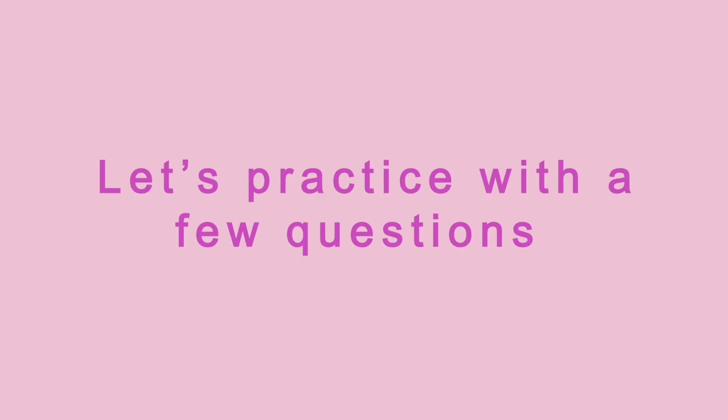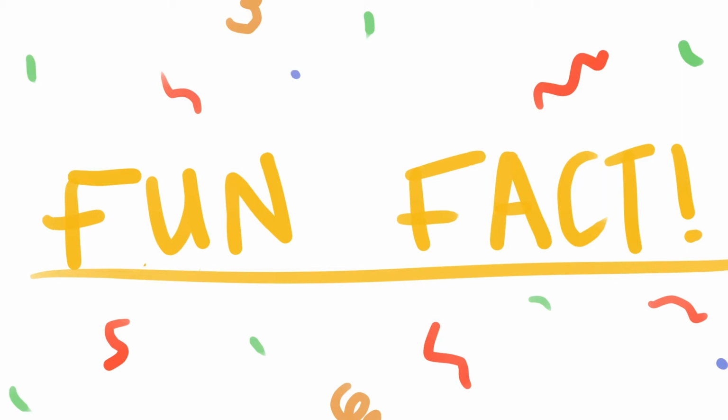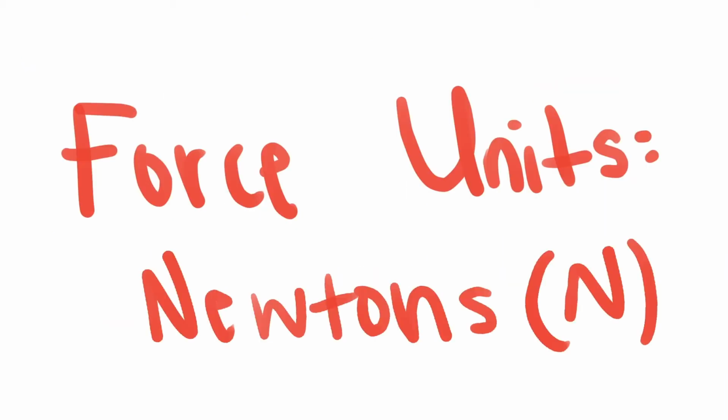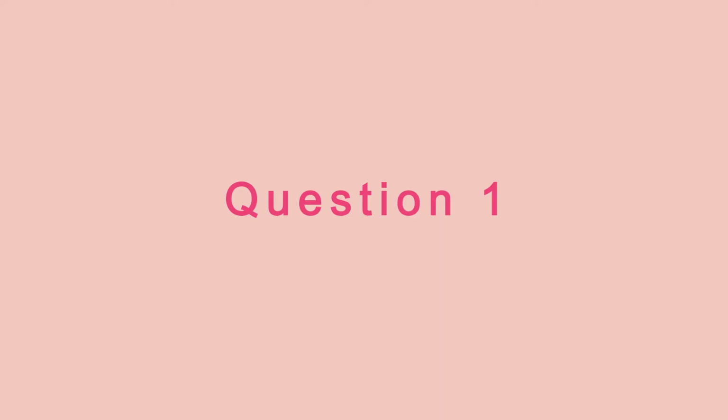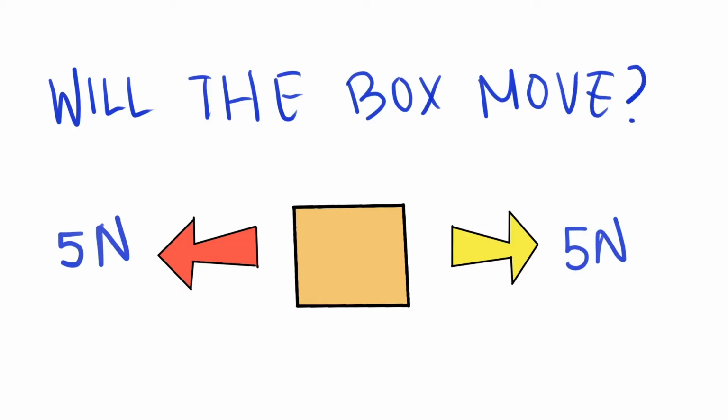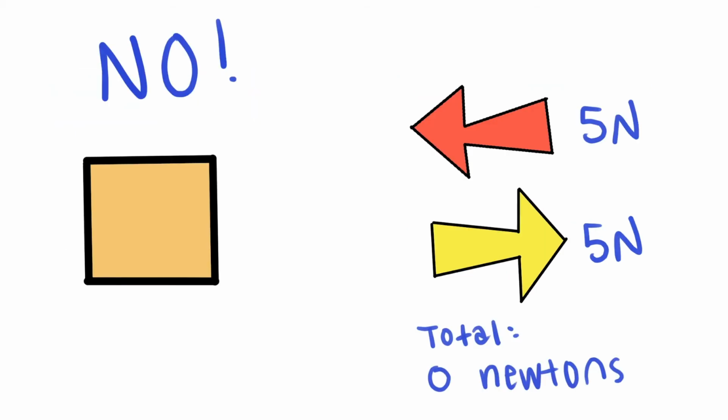Let's practice this idea with a few questions. But before we start, here's a fun fact. Force is measured in units called newtons, which are named after Sir Isaac Newton himself. Alright, here's our first question. If we have a box that is at rest, and 5 newtons of force are pushing it left, and 5 newtons of force are pushing it right, will the box move? Well, the net force is 0 newtons, so the box will stay at rest.